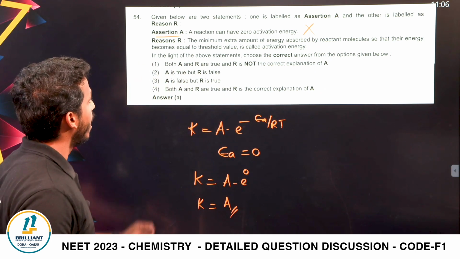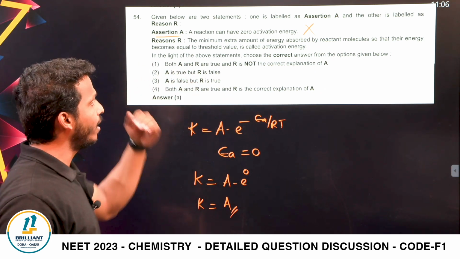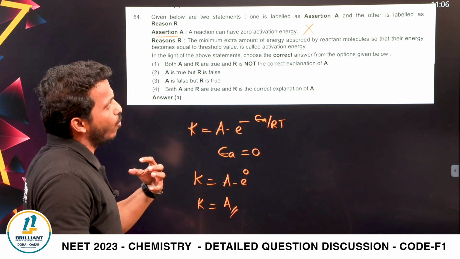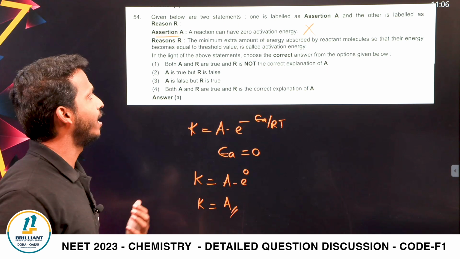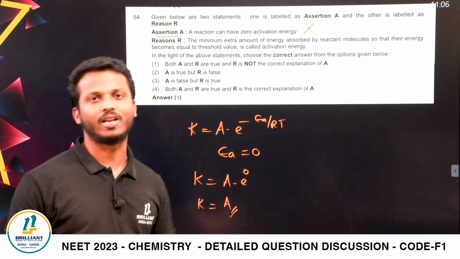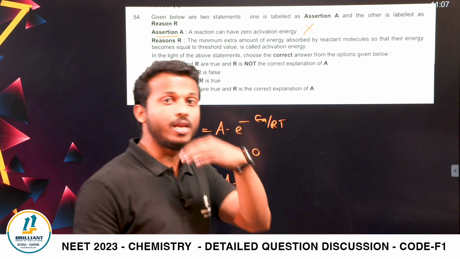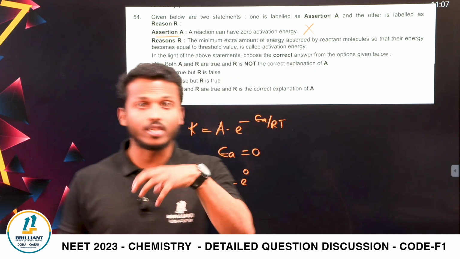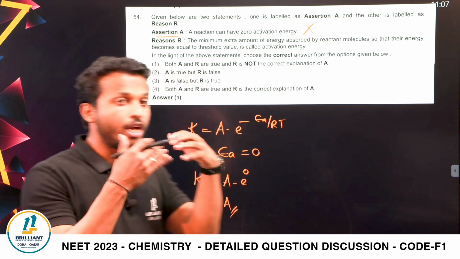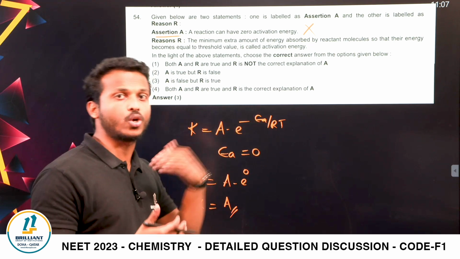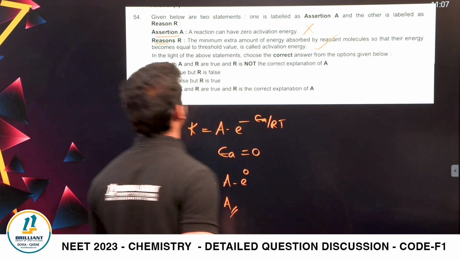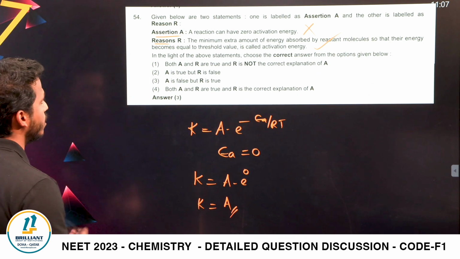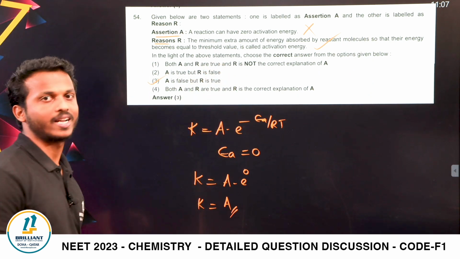What is the reason given? The minimum extra amount of energy absorbed by the reactant molecules so that their energy becomes equal to or greater than threshold energy. What is it called? Yes, activation energy. Activation energy is the minimum amount of energy that is required to make an effective collision. It should be equal to or greater than what? Threshold energy. Yes, it's correct. So assertion is wrong, reason is correct. So assertion false, reason correct. Option number 3 is the correct answer.